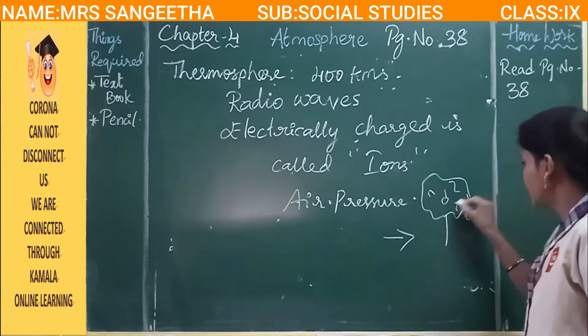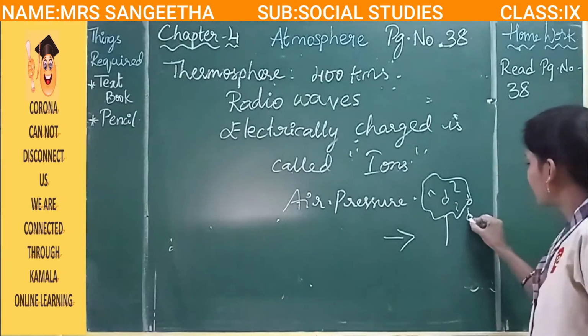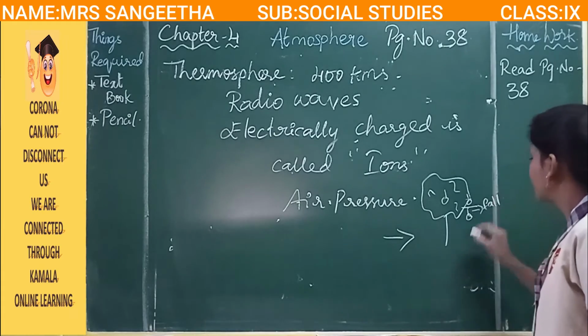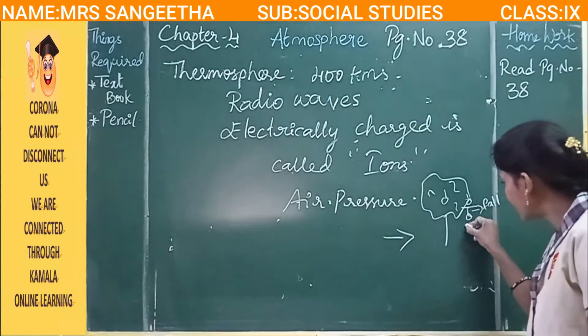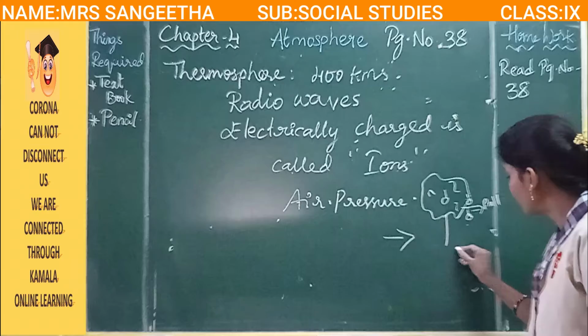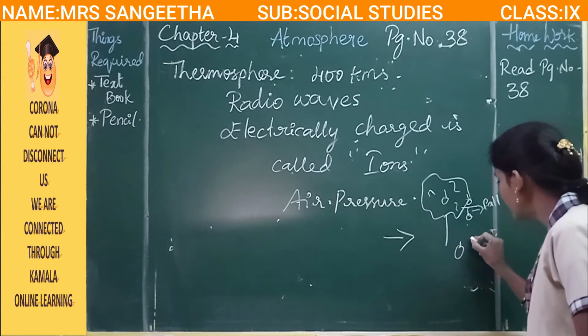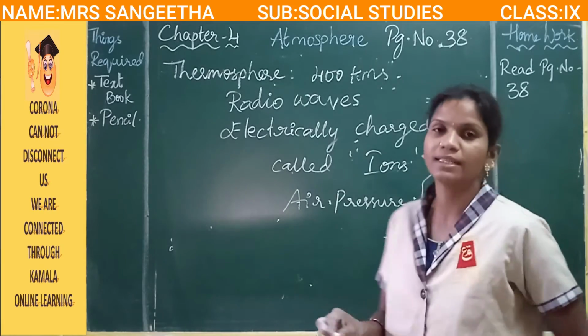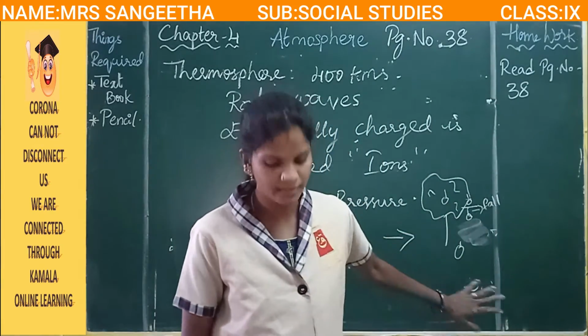They fall down. Why? Because the gravitational force is there between the air and the earth.